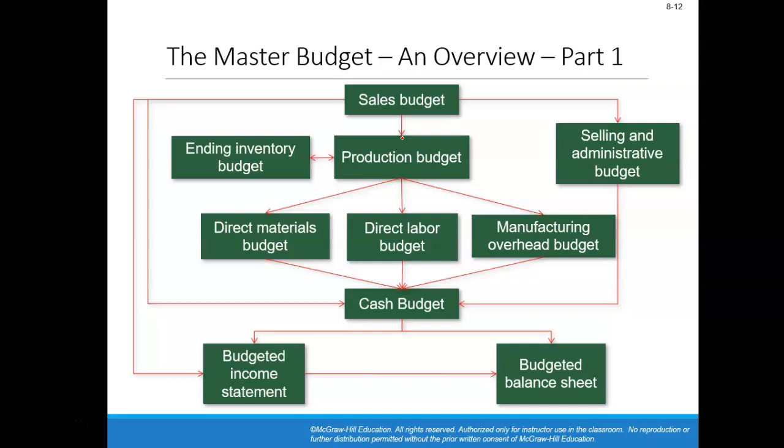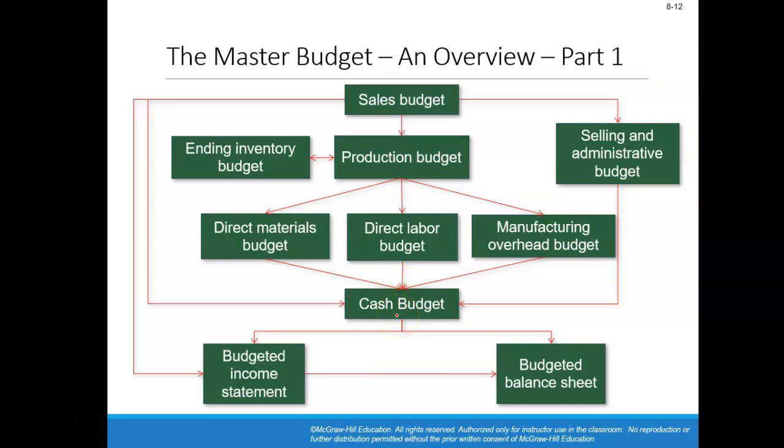All right, which says that I'm going to need a production budget to make those units. I'll look at my ending inventory budget to see what we already have available for production. I need material, labor, and overhead costs. Then I need to sell the product, so we look at our sales and administrative budget. I'm going to look at my overall cash budget.